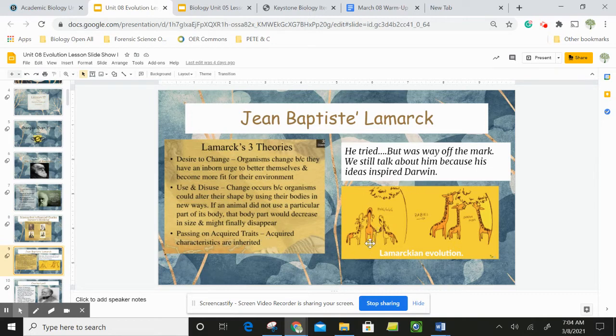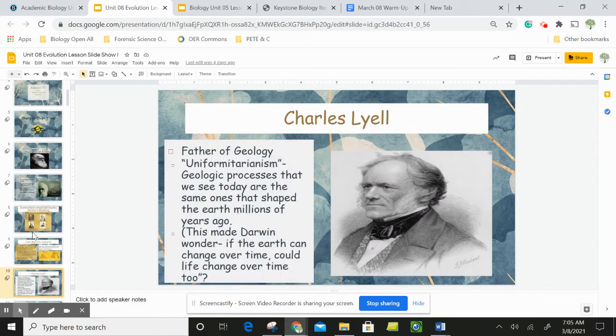So his idea was kind of like, if you're a giraffe and you can't reach these leaves, if you just want to enough, your neck is going to grow. And then your offspring will also have a long neck. And that really wasn't the case at all. But he did start to identify that characteristics change over generations, many, many generations later. But it wasn't a use or disuse kind of situation there. So we'll come back to him.